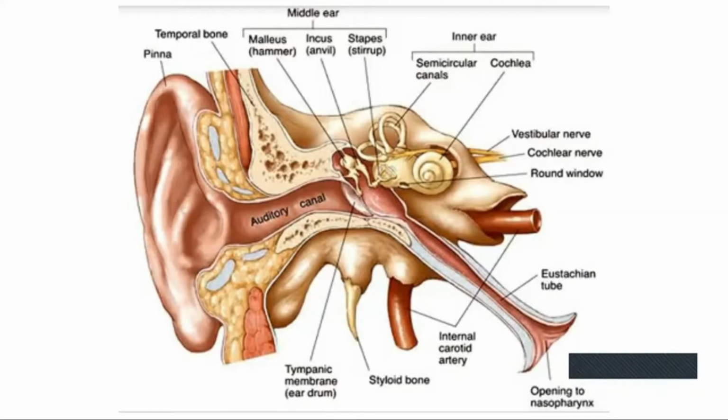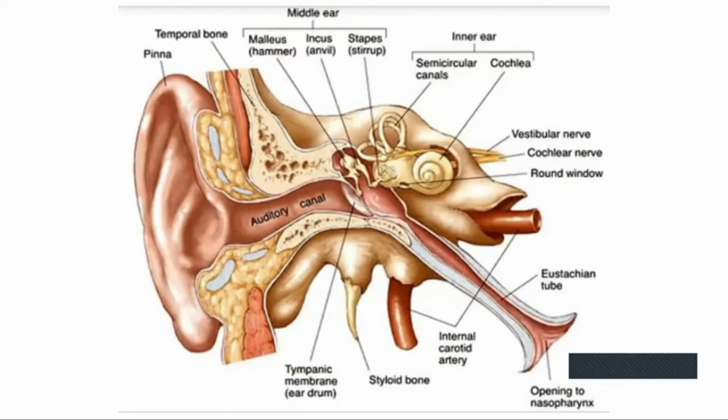I have told you what the oval window is. It's not given in the picture, but the oval window is the membrane that is connected to the stapes, which helps in transmission of impulses from the middle ear to the internal ear. It also separates the middle ear and the internal ear. And the round window helps in the movement of the fluid inside the cochlea. Cochlea is a part of the internal ear.